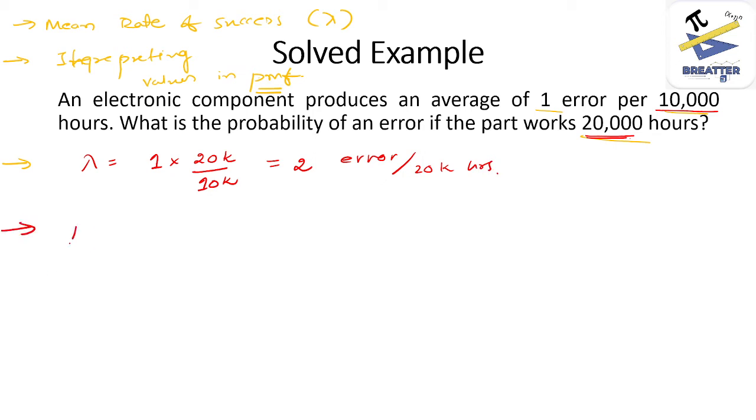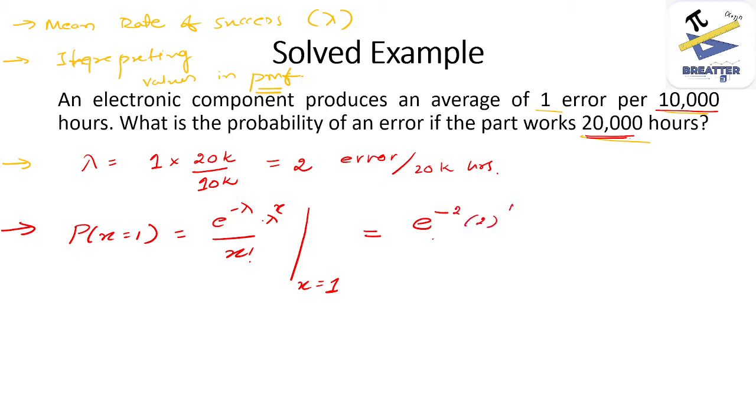Now considering the Poisson distribution, the answer can be obtained as P of x equal to 1 equals e raised to minus lambda into lambda raised to x divided by x factorial, where x equals 1. That implies e raised to minus 2 into 2 raised to 1 divided by 1 factorial. If we simplify this, then our final answer is 0.2707.